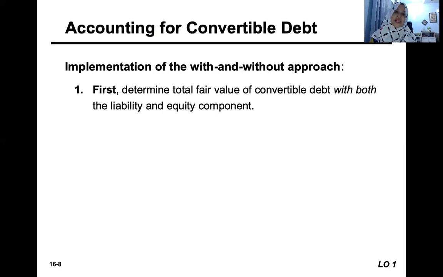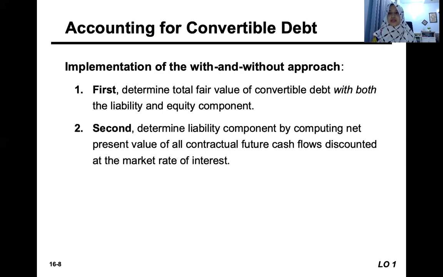First, we calculate the total fair value of convertible debt with both the liability and equity component. Then we calculate the liability component of the convertible debt as the net present value of all contractual future cash flows discounted at the market rate of interest.